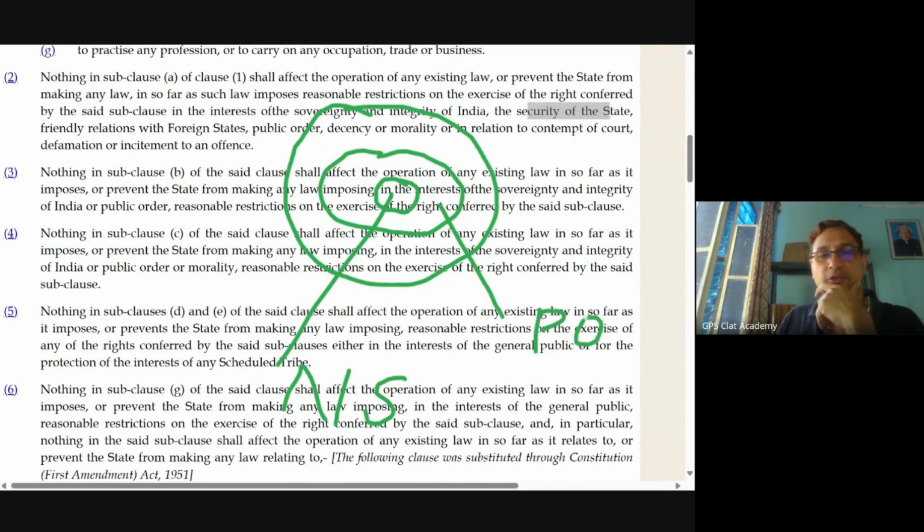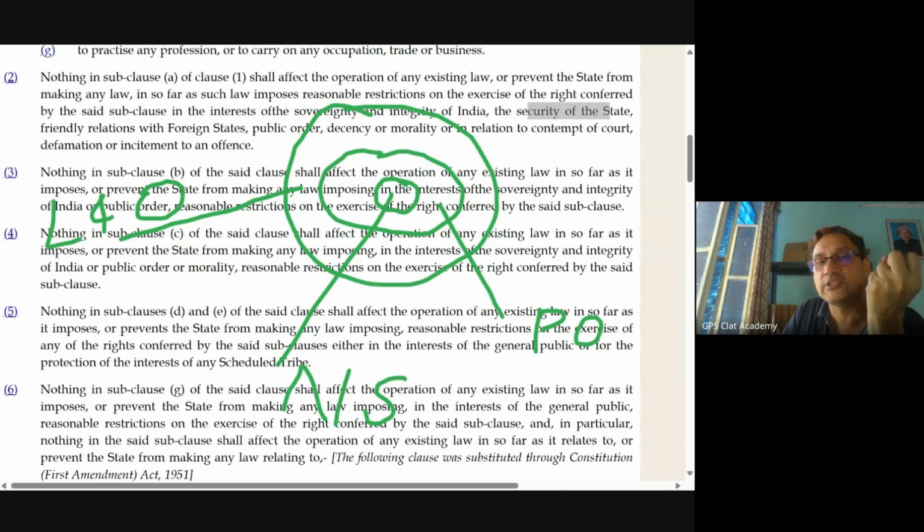Public order will include communal riots, civil commotion, and all that, the damage to public property by mobs, all that. Then this circle is the biggest, and this will include law and order, right? This is law and order. Therefore, every situation of law and order is not a situation of national security. And every situation of public order is also not a situation of national security.